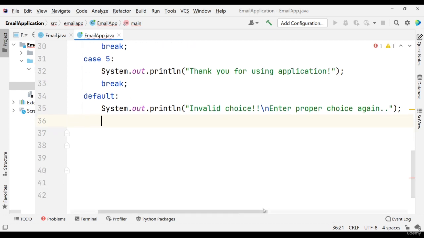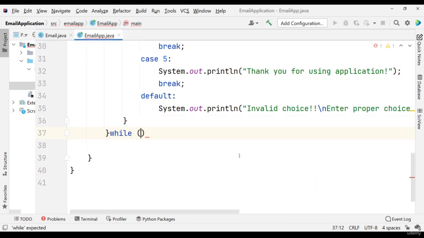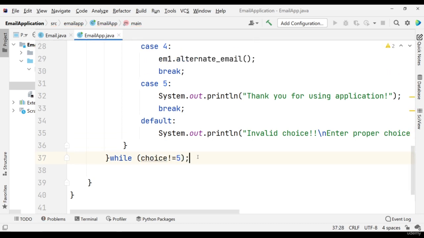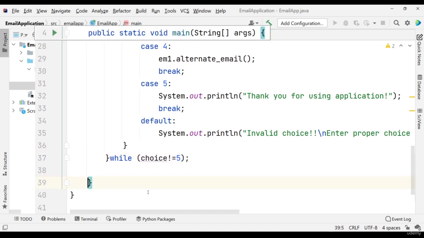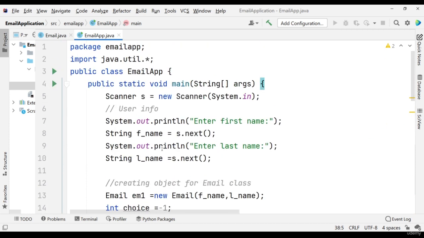Now I want to exit this part. I already created this while loop, and I already explained how we can use while. At 5, if I put 5, it will exit that loop. So we are done with this part. We can run this, but we are still remaining with creating a file, storing into that file, and creating one executable file. So I'm going to run this part in a simple scenario.